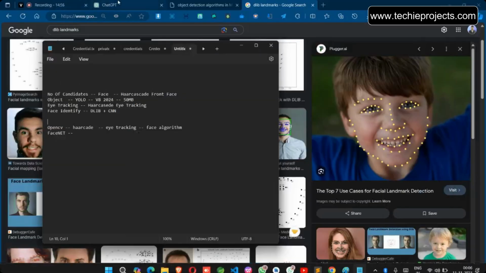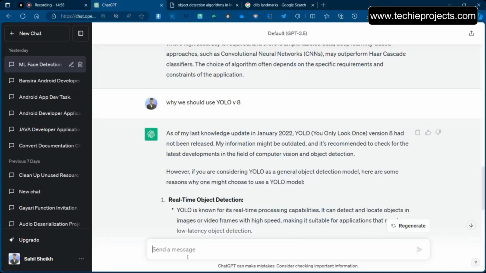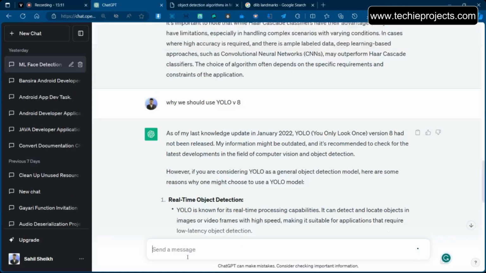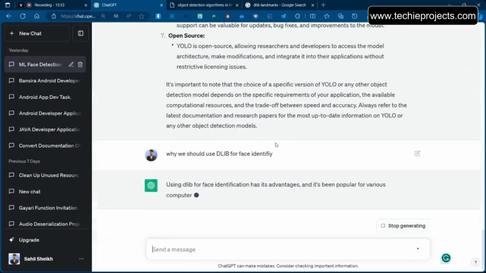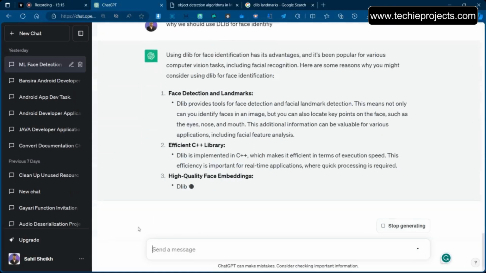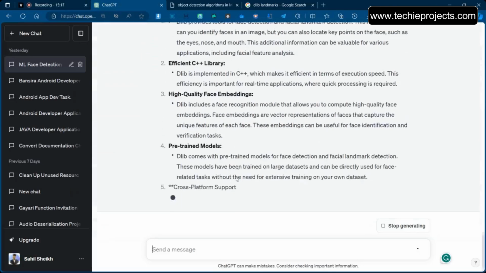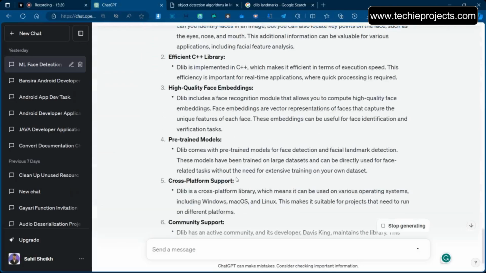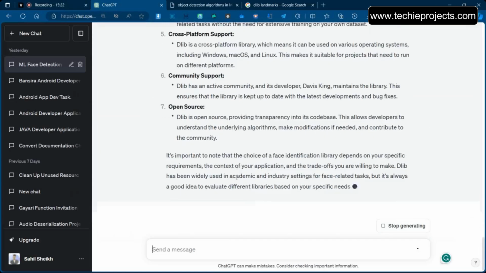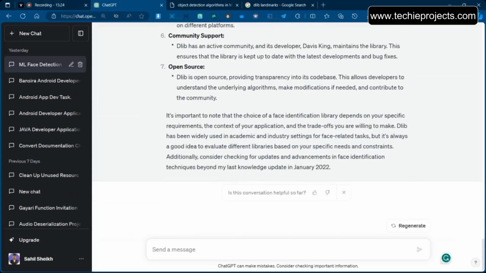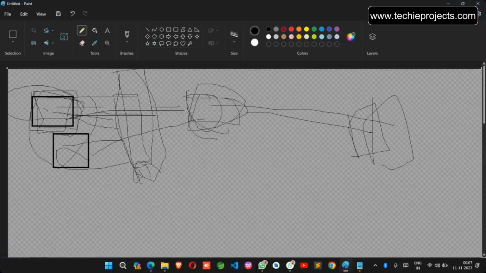If you want more reasons, as I said, just ask ChatGPT why we should use Dlib for face identification. It will give you very good reasons: precise landmarks, efficient library. Dlib is one of the best for facial landmark detection. This way you can explain what algorithms and technologies we are using.